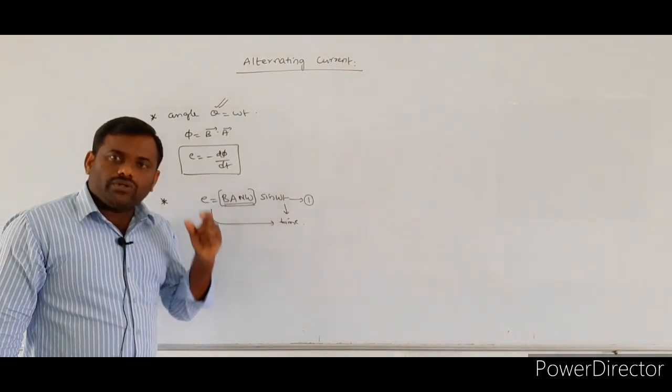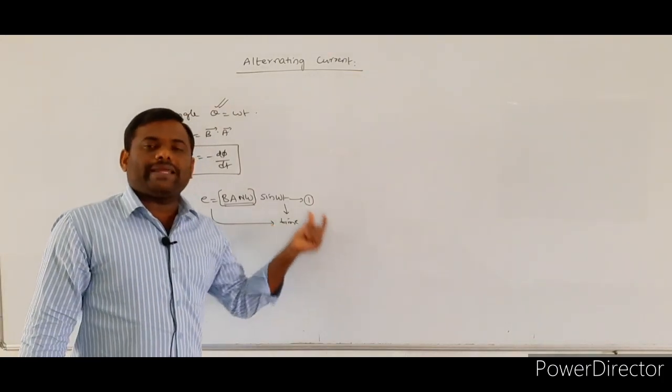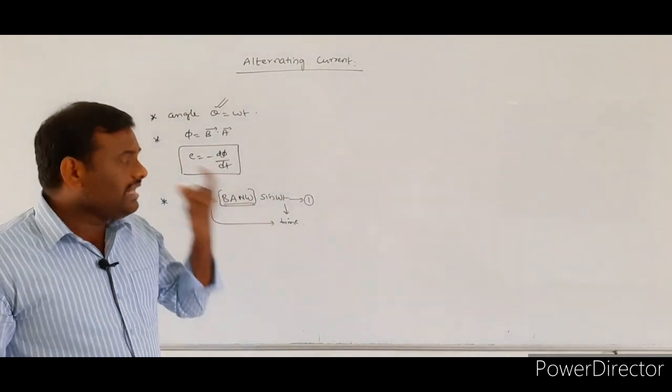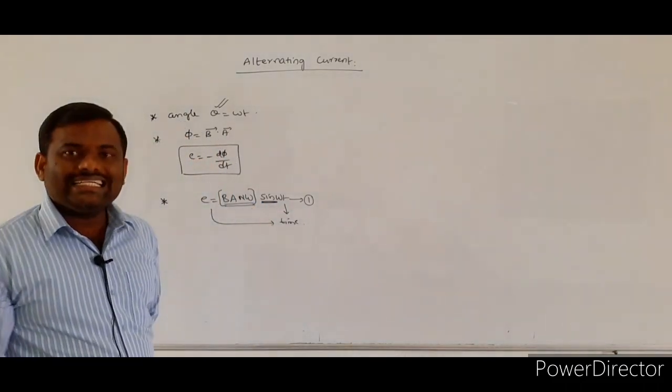From this observation we say that the induced EMF produced within the rectangular current carrying coil varies with respect to time according to the sine function.